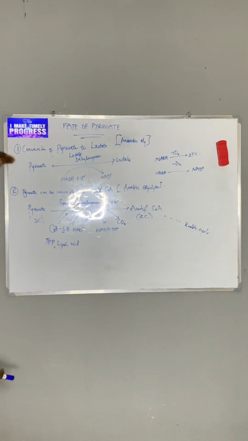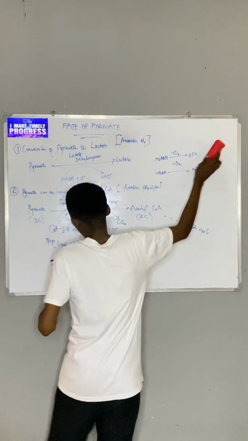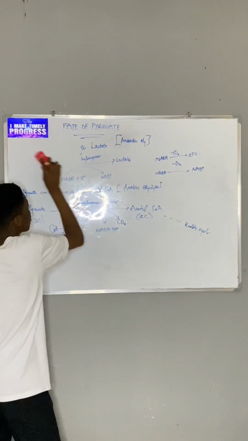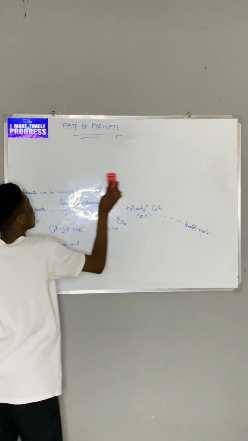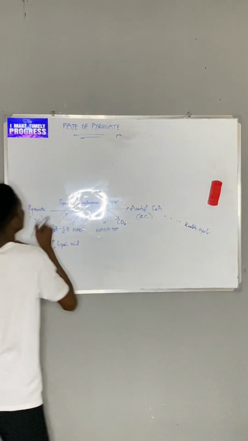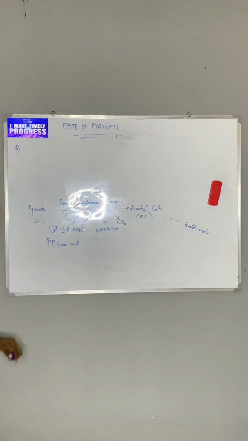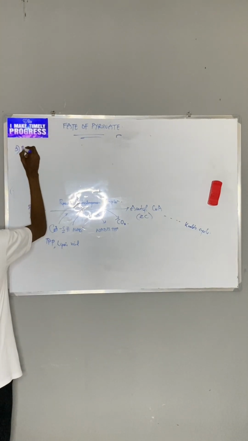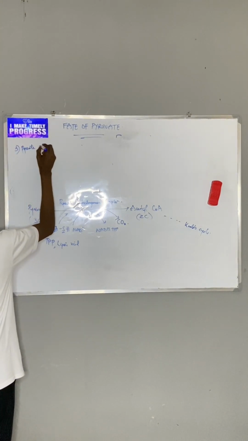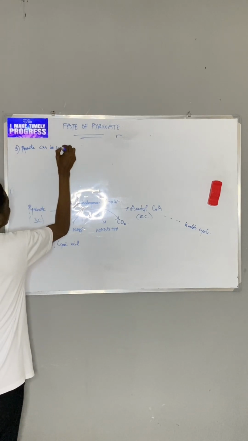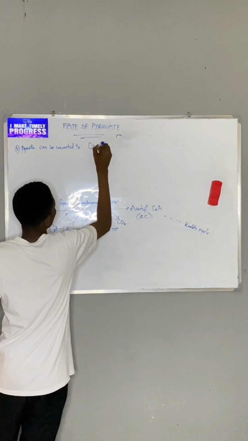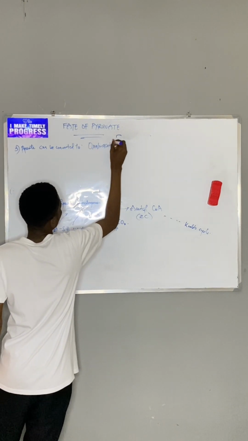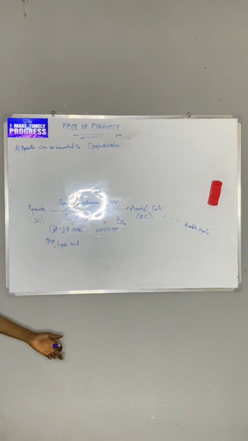So that concludes our first 2 fates of pyruvate. Now we go to the third fate of pyruvate. The third fate of pyruvate is that pyruvate can be converted to oxaloacetate. Of course, some books will mention oxaloacetic acid.